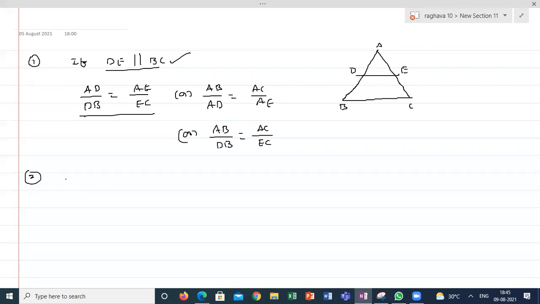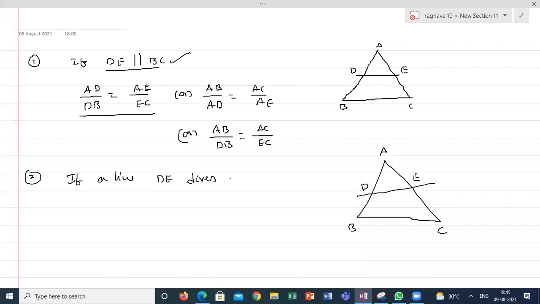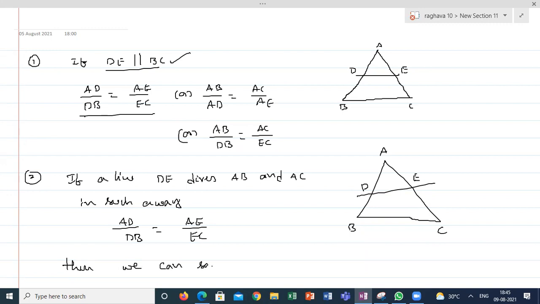Second is the converse. In a triangle ABC, if a line DE divides AB and AC in such a way that AD by DB is equal to AE by EC, then we can say DE is parallel to BC. Is it clear, guys? What is the second theorem? Clear?